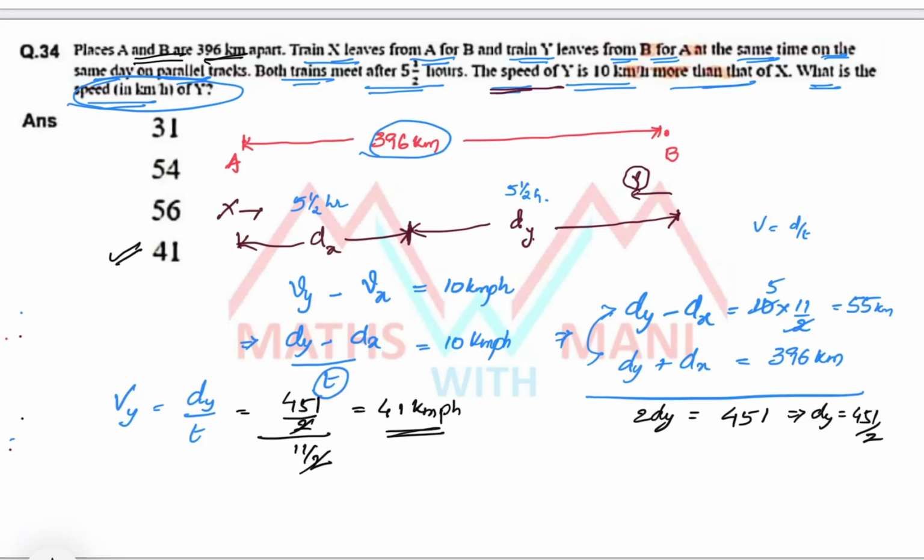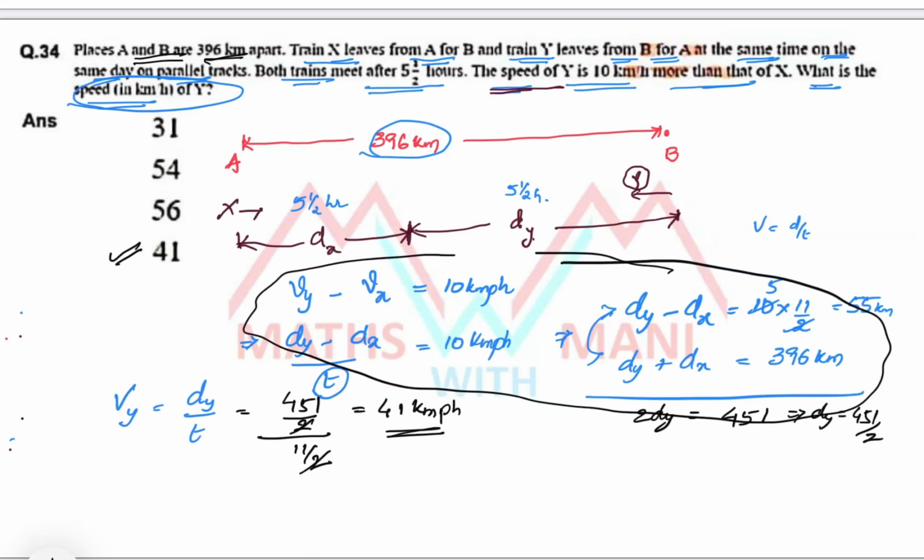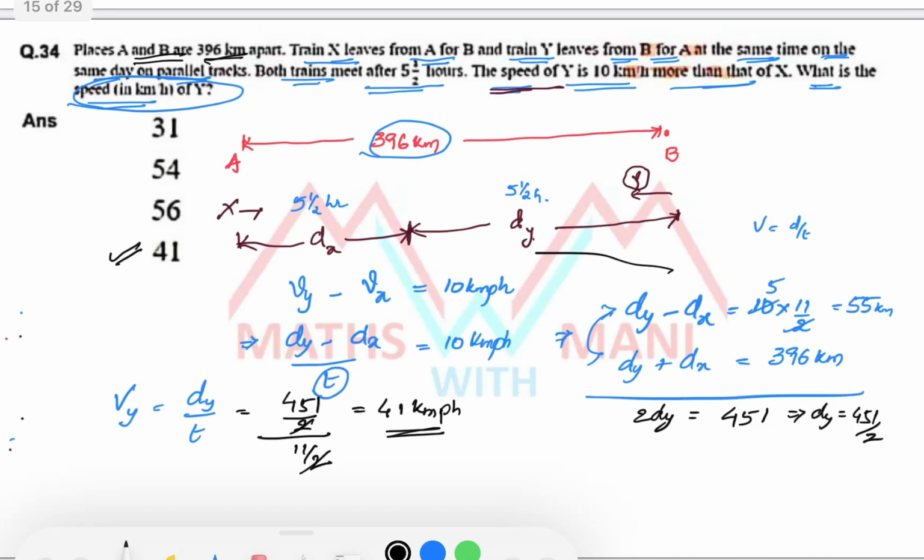Otherwise, what is another method you can follow? Here the diagram or the concept is same, but how to solve this problem without application of all this concept, how to solve it? Okay, let's see.